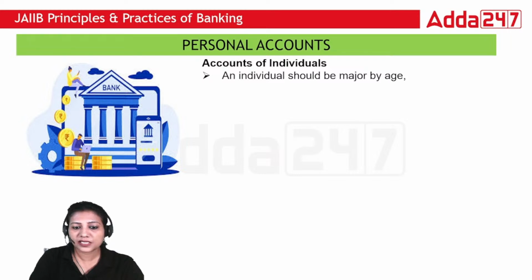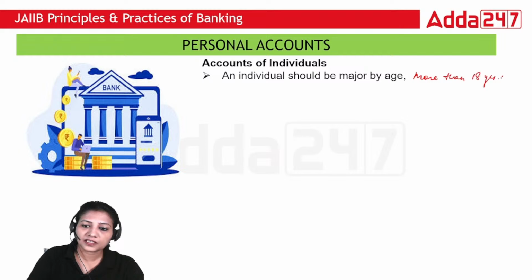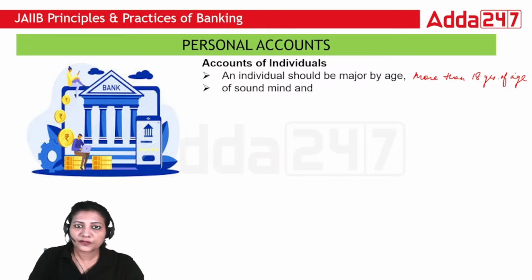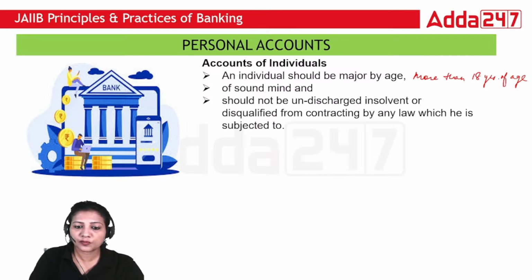For individuals, any individual for which we are opening an account, he should be major in age. And what major in age means, that he or she should be more than 18 years of age. Second is of sound mind. Person should be of sound mind.